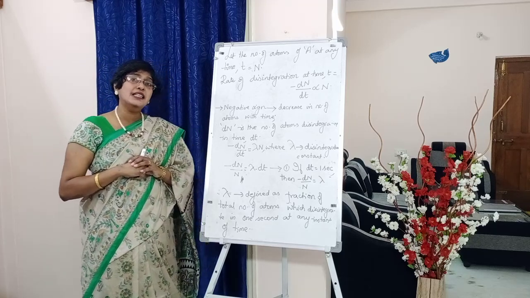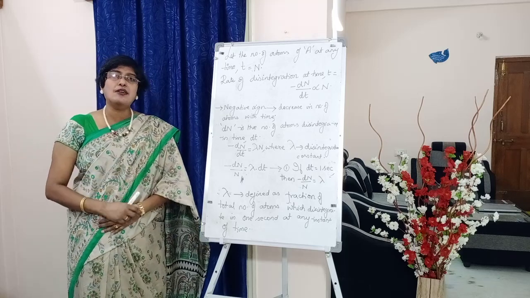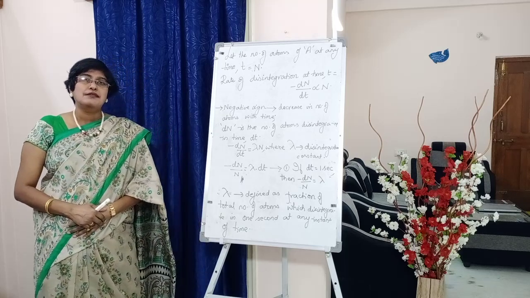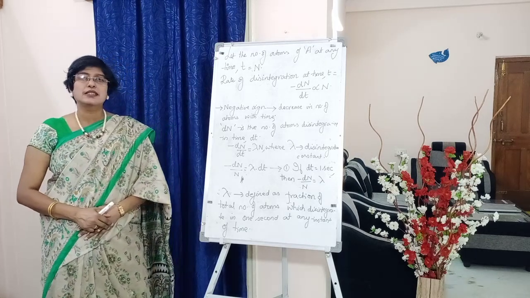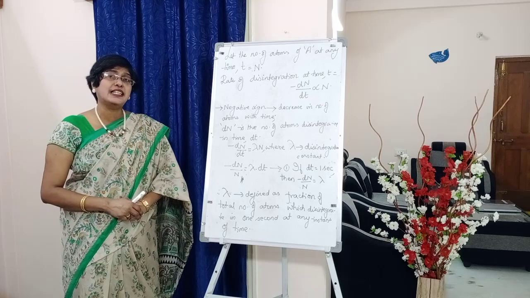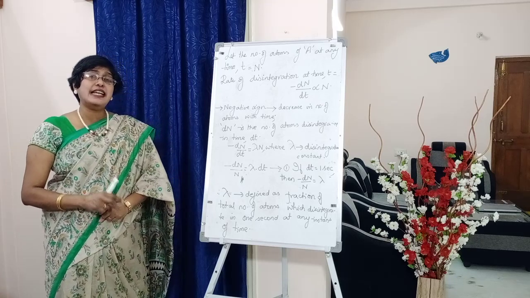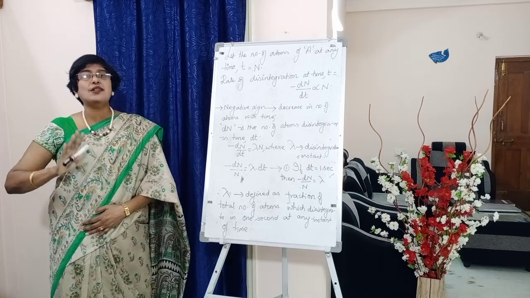Lambda is equal to minus dN by N, defined as the fraction of total number of atoms which disintegrate in 1 second at any instant of time.